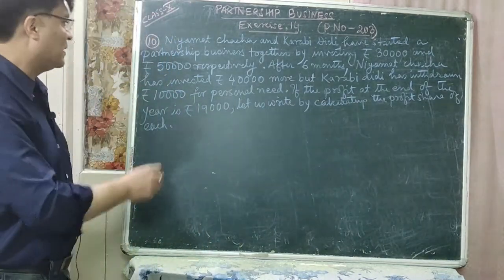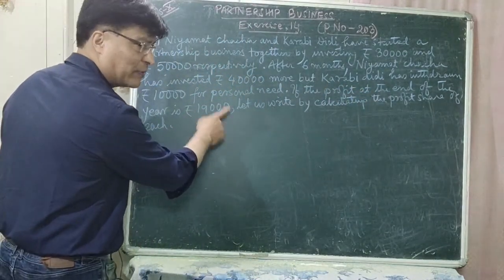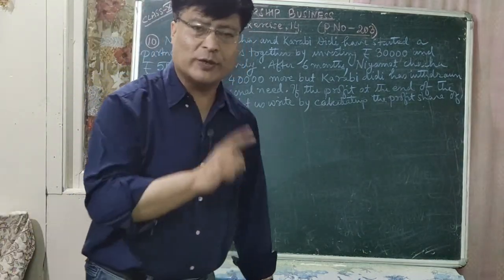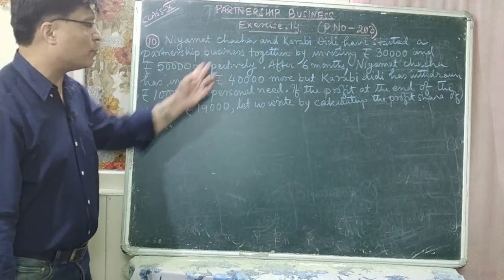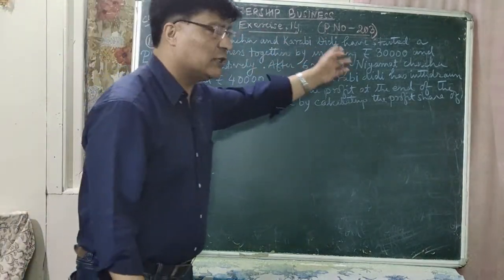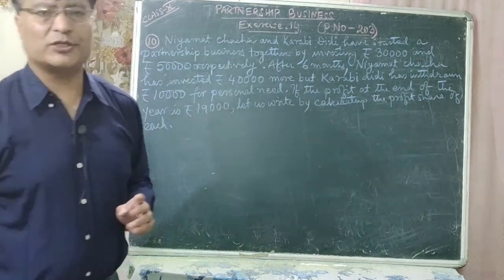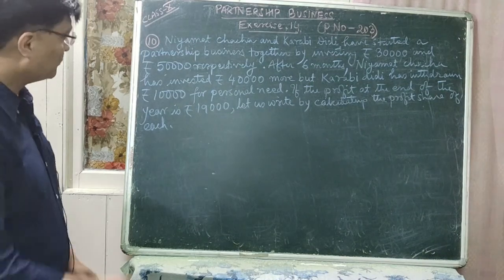Is that clear? Now, if the profit at the end of the year is rupees 19,000, what's the profit? Rupees 19,000. So you have to find out the profit share of each. That is, Niyamat Chacha ko profit kati huncha, ani Karbi Didi ko profit kati huncha, yo chai nikalnu parcha. So I think you have understood the question. Okay. Now let's do the problem now.